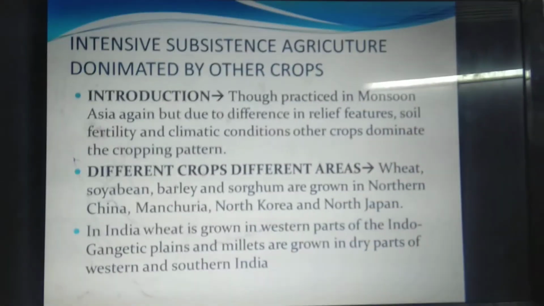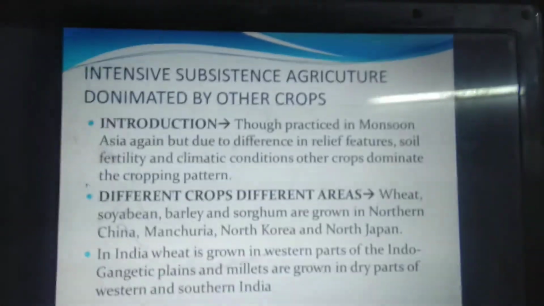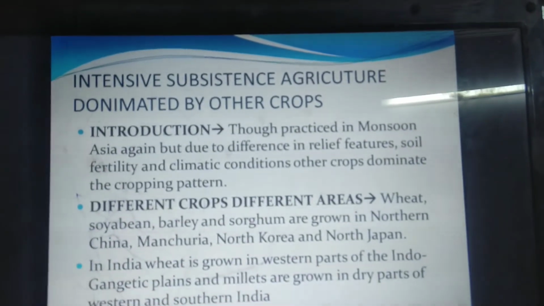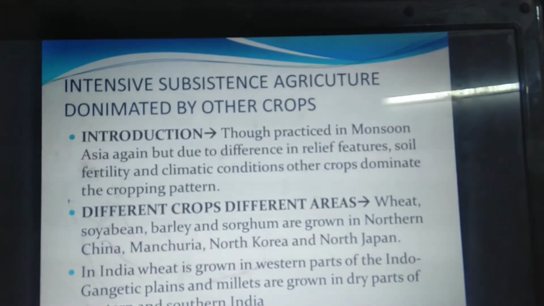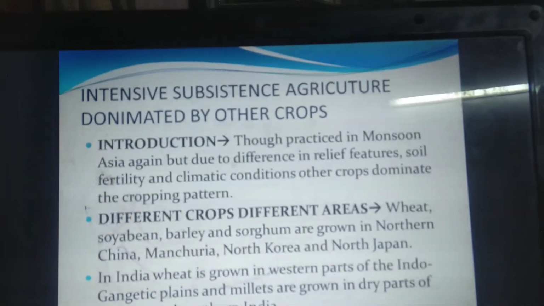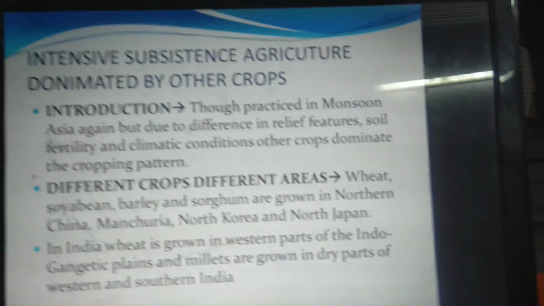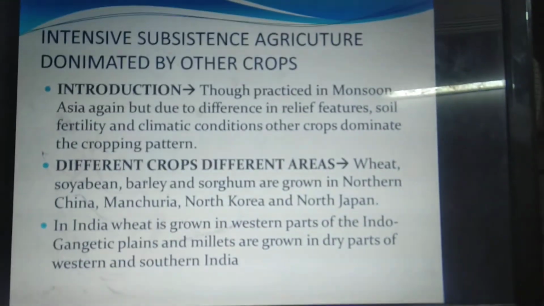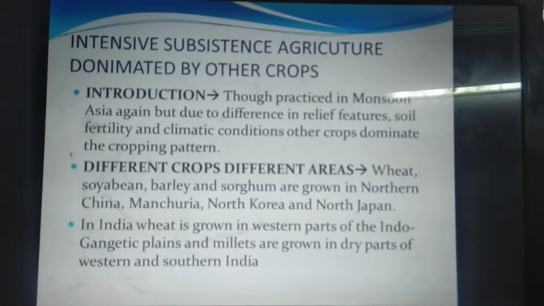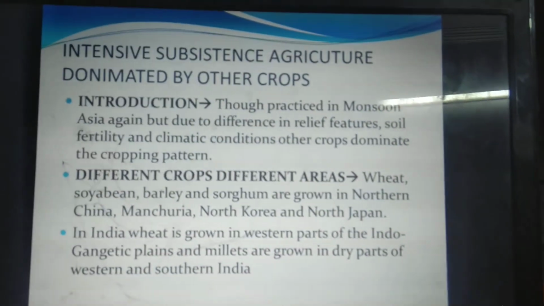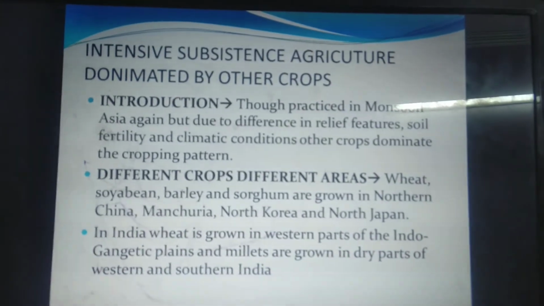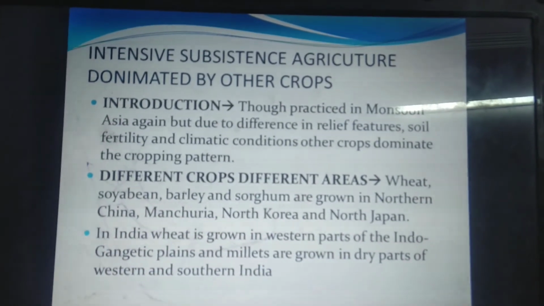The next is intensive subsistence agriculture dominated by other crops. Though it is practiced in monsoon Asia again, it is different from paddy cultivation, because of differences in relief features, soil fertility, and climatic conditions. That is why other crops dominate in the cropping pattern. Different crops are for different areas. For example, wheat, soybean, barley, and sorghum are grown in northern China, Manchuria, North Korea, and northern Japan.